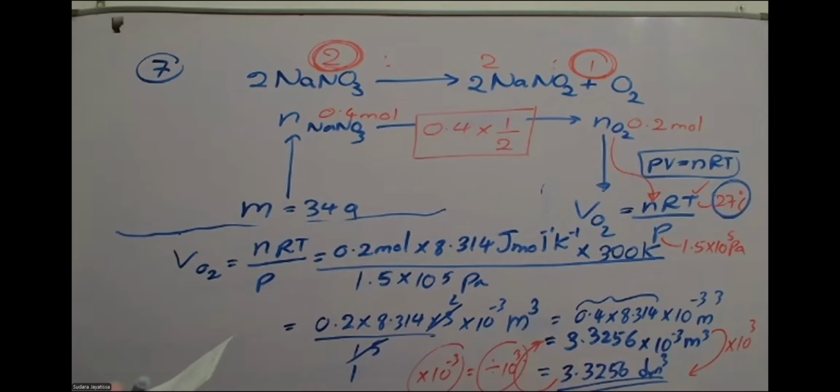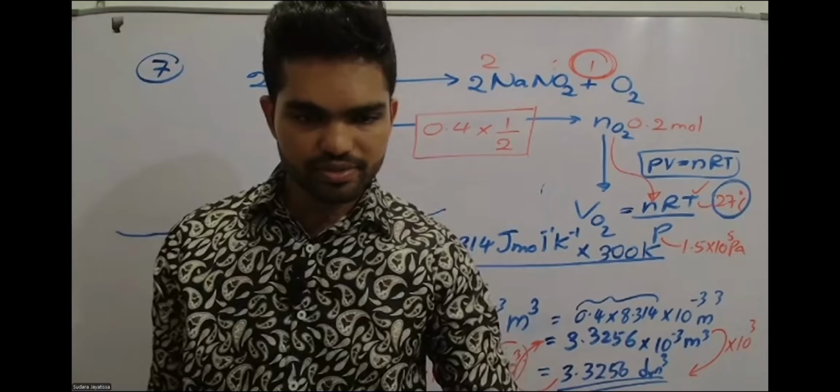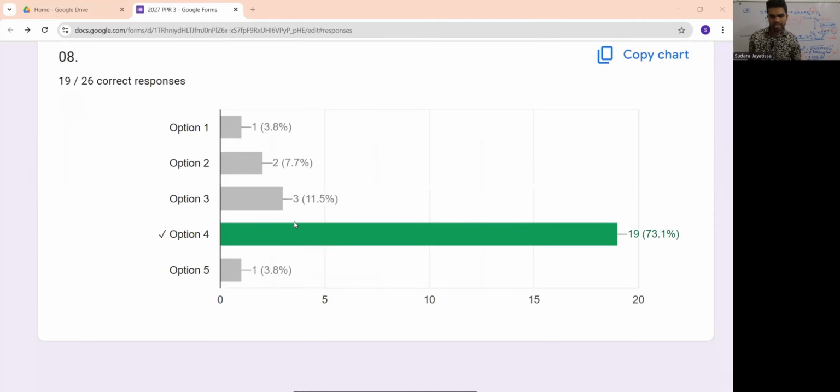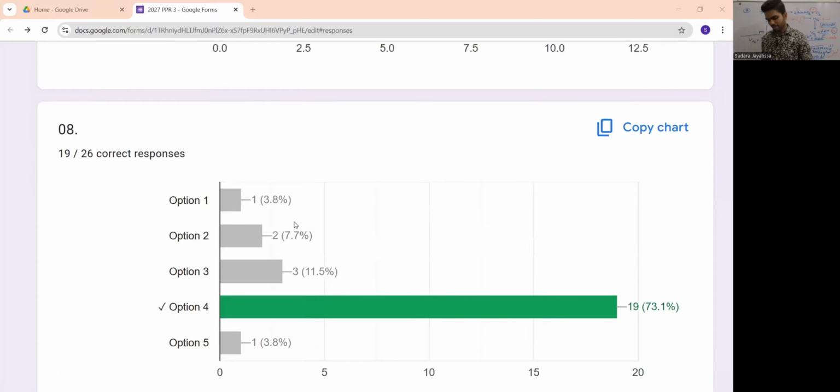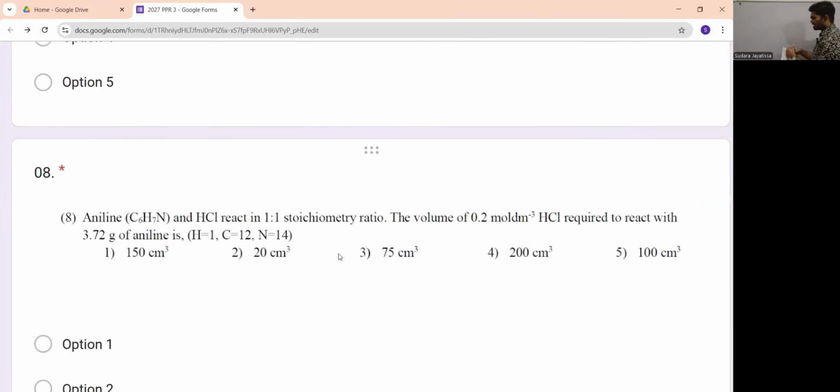Right, shall we go to the last one? Let's see how many of you got the correct answer for the last one. Question number 8. Okay, 19 of you got the correct answer. So it seems like you are doing very well. Yeah, this is the last question. It's asking about aniline, C6H7N, which reacts with HCl in a 1:1 ratio. That's how they react.